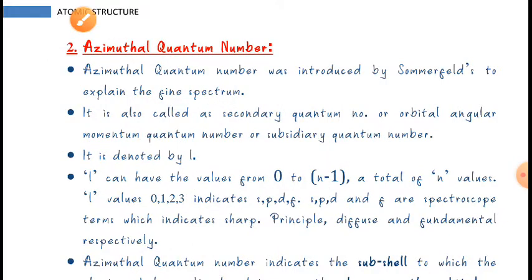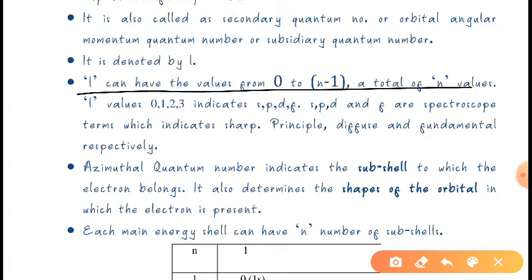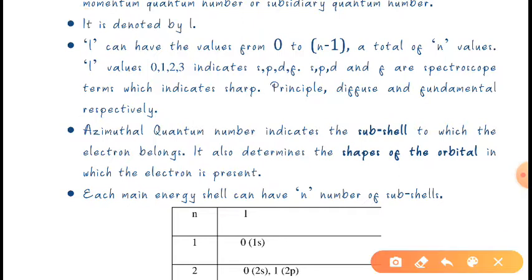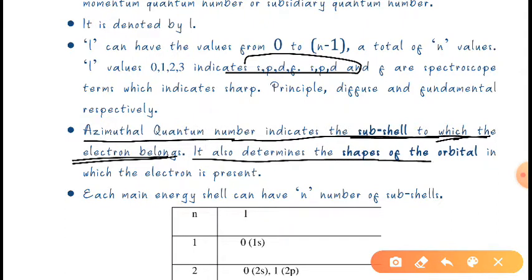So this was about the azimuthal quantum number. Now again, we will see this azimuthal quantum number. It also indicates the subshell to which the electron belongs. As you know, under the shell there is a subshell or orbital. So it will tell the subshell in which the electron will reside, as I have told you, s, p, d, f. And it also determines the shape of the orbital in which the electron is present.